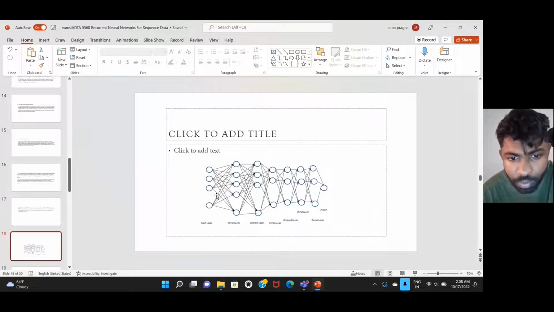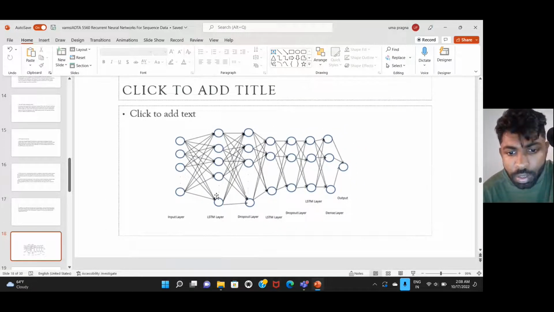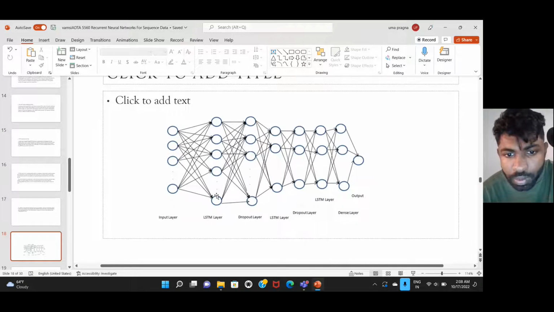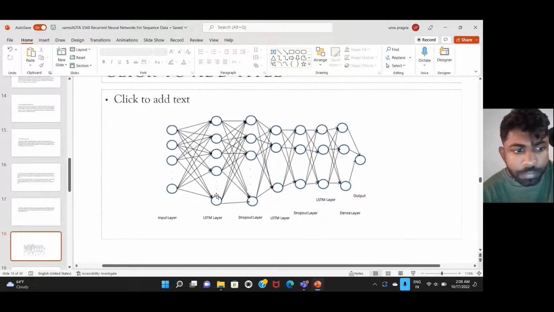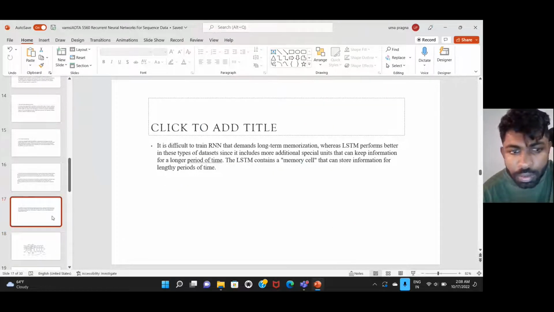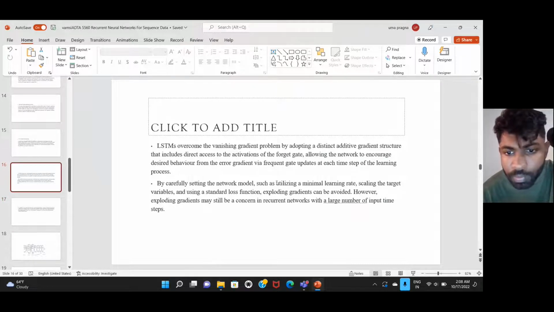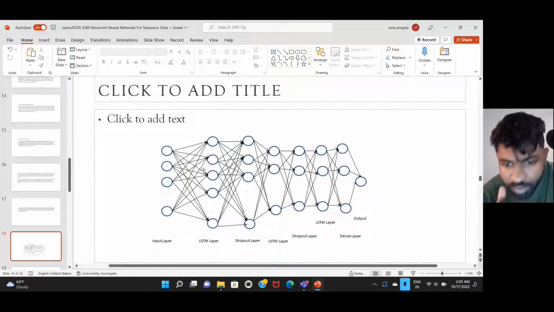We can see the graph: the input layer, LSTM layer, dropout layer, which has long memory. It should use a minimum learning rate, scaling the target variable and using a standard loss function. Exploding gradients could be avoided. So we need to be careful with the scaling and the loss functions. Dropout layers, dense layer.